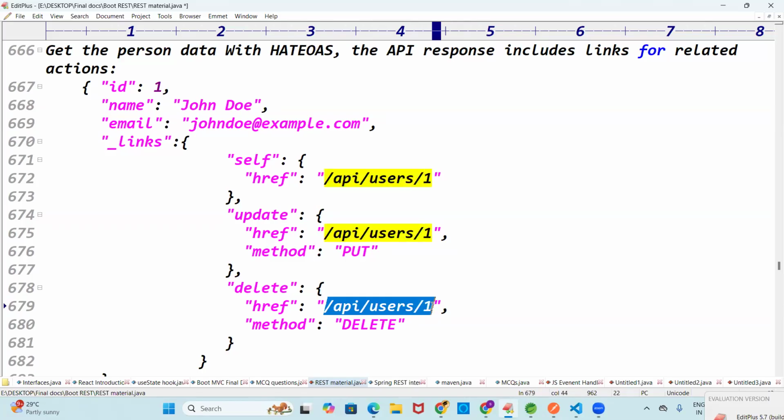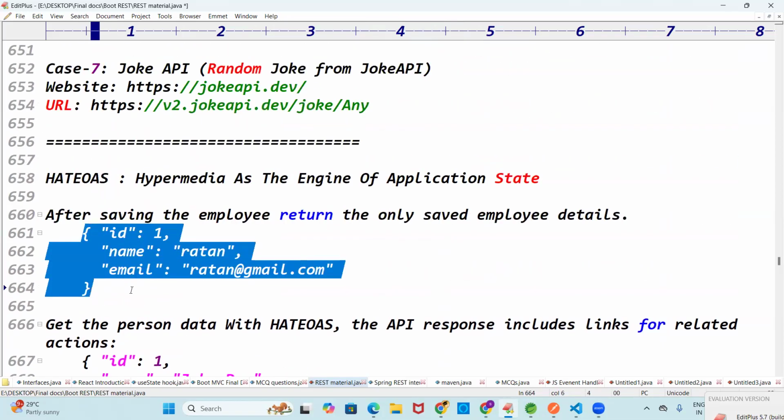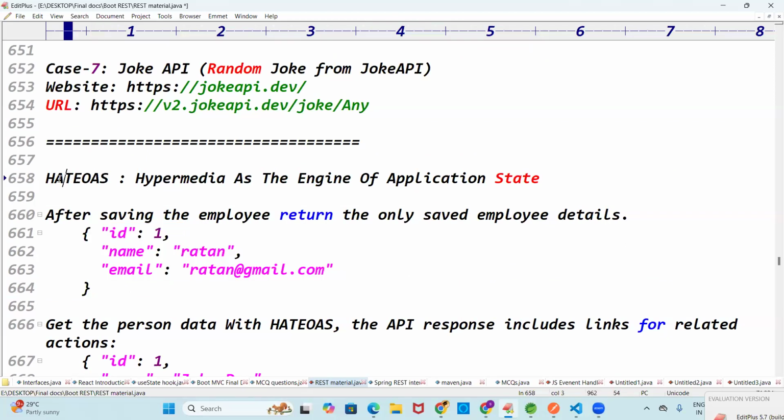So I can copy this URL and paste it, I can delete this employee using this URL, and I can update that employee using specific URLs. If you return only the employee, I don't know what the get URL, post URL, put URL, or delete URL is. That is hypermedia, guys. Hypermedia as the engine of application state. Hypermedia is hyperlinks. Along with the employee, you are getting hyperlinks. That's it.